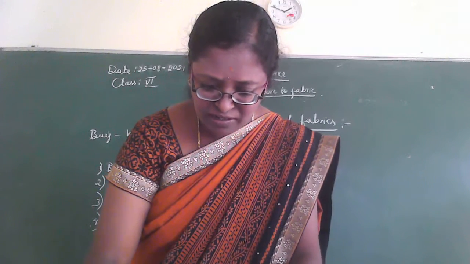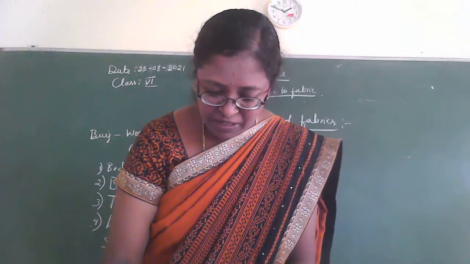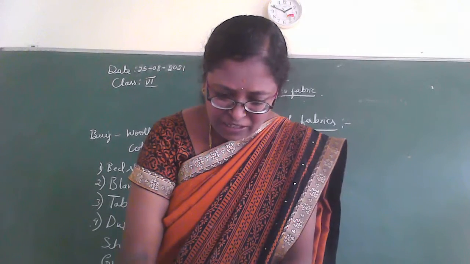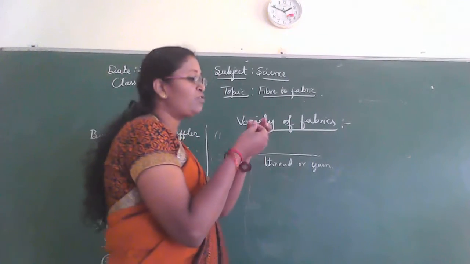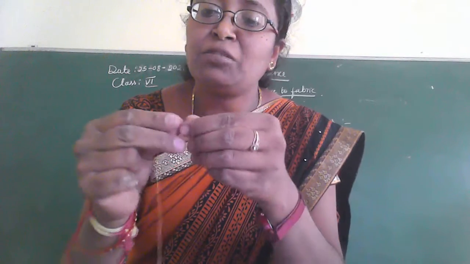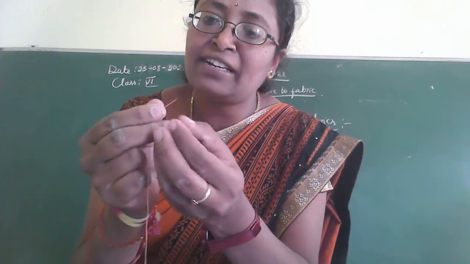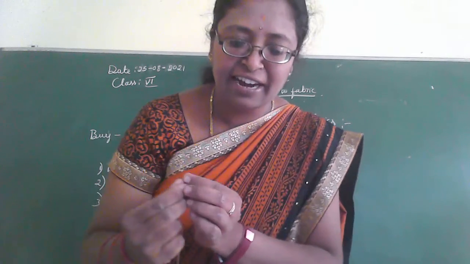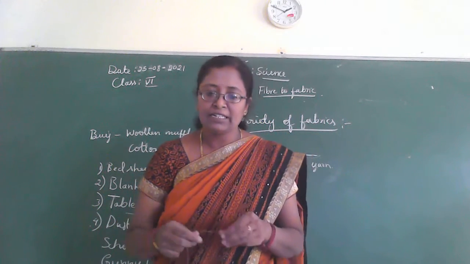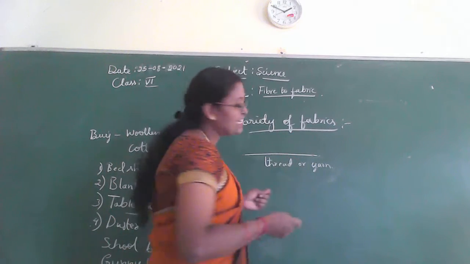If you are doing this activity, you can see the other end splits into many thin strands. So at the other end, what happens? The yarn splits up into thin strands.